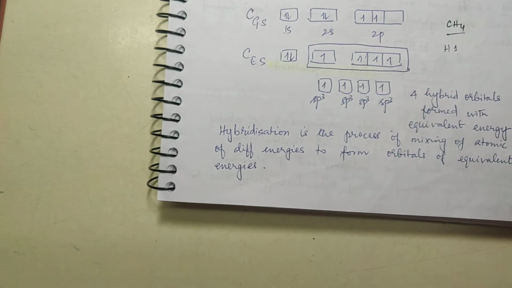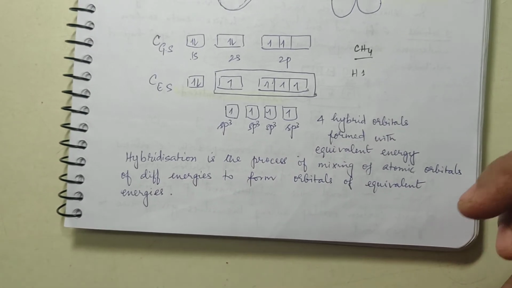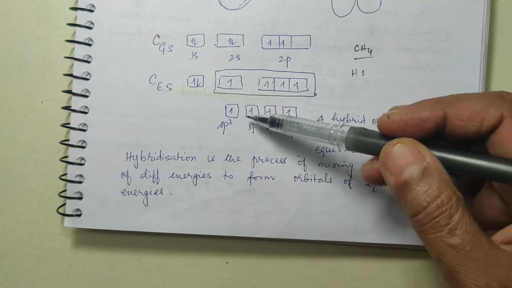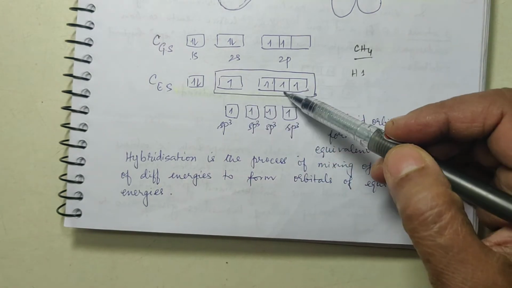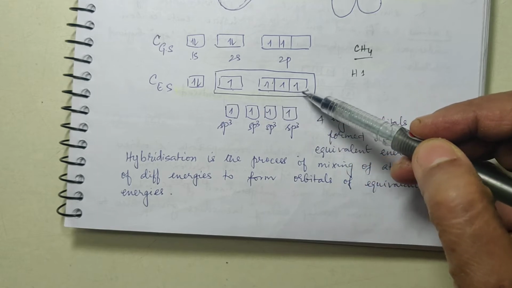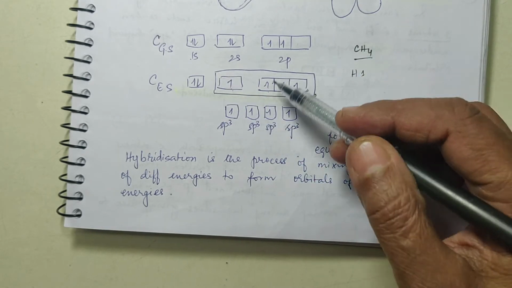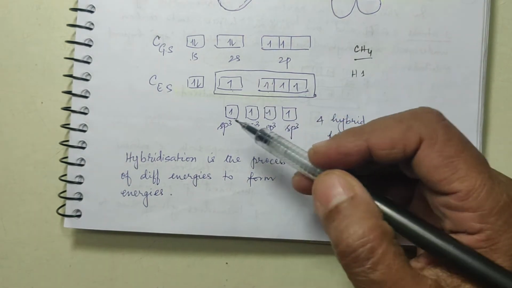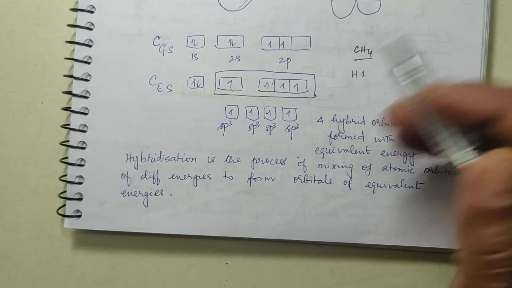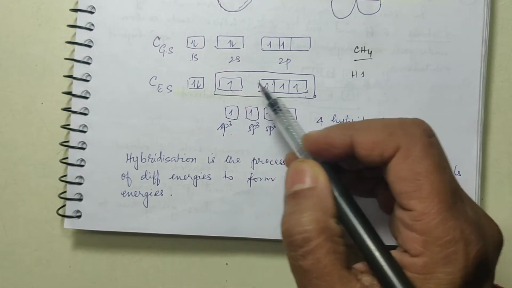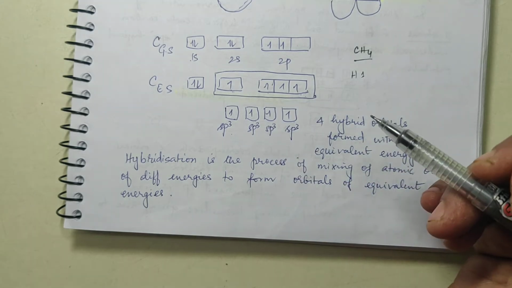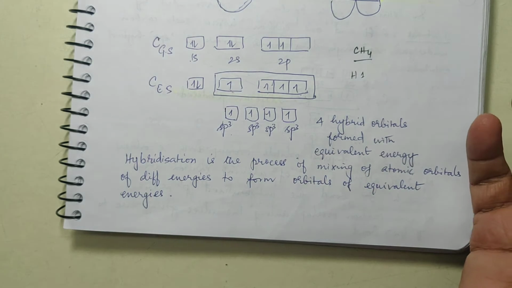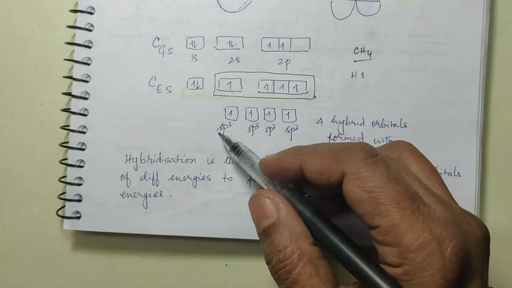Now same way here also what happens? The 4 hybrid orbitals which are formed, that is after mixing up of 2s and the 3 2p's, together they are 4 in number. So if 4 are mixing, 4 new ones are formed. Now what are they called? They are called sp3 hybrid orbitals. Why sp3? Because 1 s and 3 p are combining. That is why it is called s1p3. We generally don't put 1, it is not necessary to put 1. So you call it sp3.